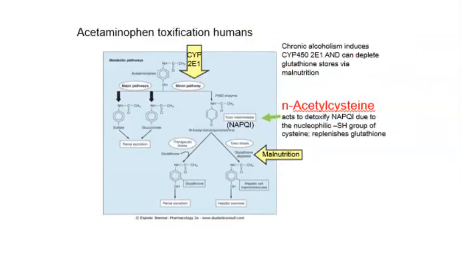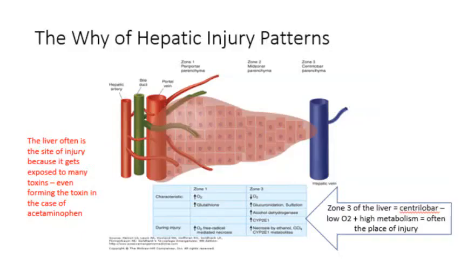As a reminder, acetaminophen is actually toxified by the liver, particularly when CYP2E1 is induced, as with chronic alcoholism, compounded by the fact that chronic alcoholism leads to malnutrition and depletion of glutathione stores. The specific antidote for acetaminophen poisoning is N-acetylcysteine. It helps replace glutathione stores. Different hepatic toxins can produce different hepatic injury patterns. The main point is that the liver is often the site of injury because it gets exposed to so many toxins, even forming the toxin in the case of acetaminophen.